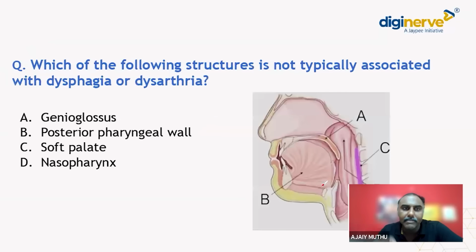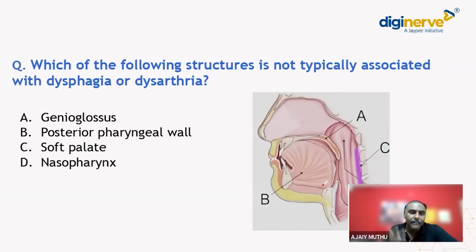So going on to the next MCQ. Which of the following structures is not typically associated with dysphagia or dysarthria? They have given the image also, but actually this is not the A, B, C, D being pointed, just have it in mind. This is a direct MCQ. Just forget the picture. Which of the following structures is not associated with dysphagia or dysarthria? Just see the options. Dysphagia means difficulty in swallowing.